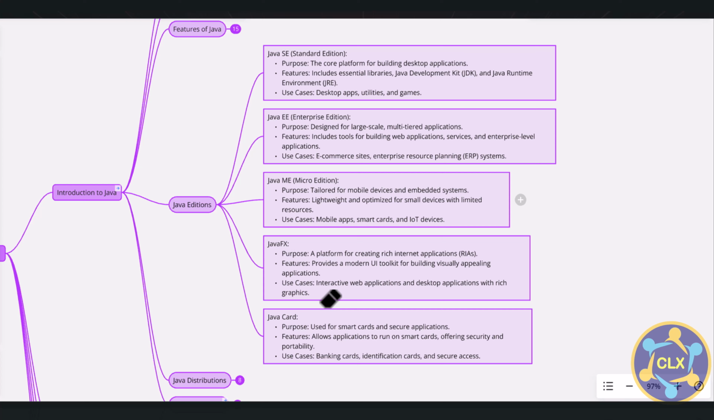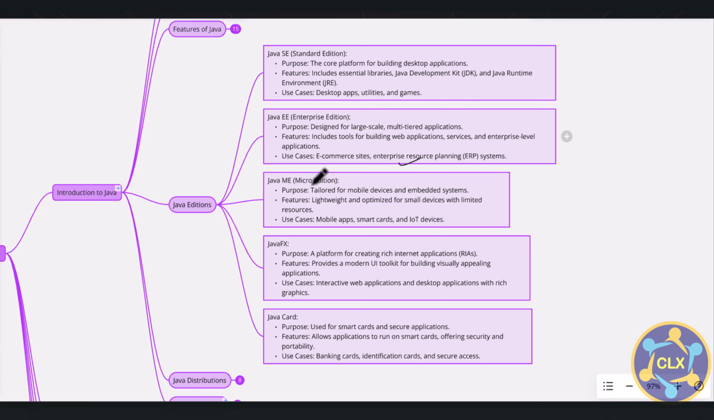Then we have Java EE, that is Enterprise Edition. The purpose of this Java is when we are designing large-scale and multi-tier applications. This includes tools for building web application services and enterprise-level applications. Use cases are e-commerce sites, enterprise resource planning, ERP systems.